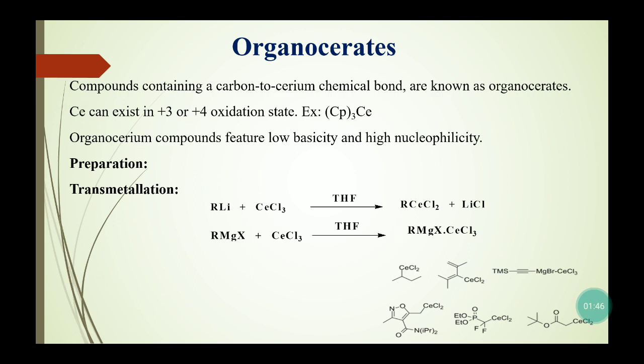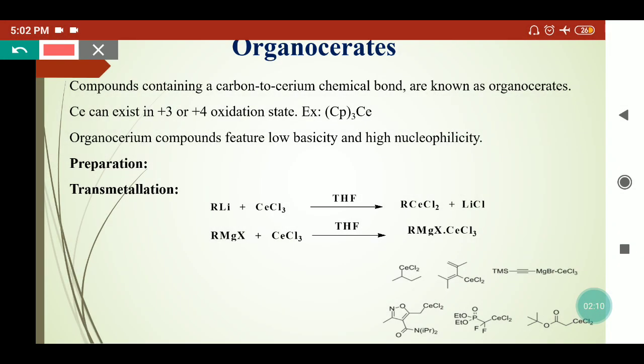Firstly, we will see how we can prepare the organocerate compounds. The cerium-containing organometallic compounds can be synthesized using a Grignard reagent or an organolithium reagent. In this reaction, the organic part from the Grignard or organolithium reagent is transferred to cerium chloride. This reaction is known as transmetallation. So here, an organolithium, RLi, is treated with cerium chloride in THF solvent at -78 degrees Celsius. Then lithium chloride is eliminated and we get the organocerate.